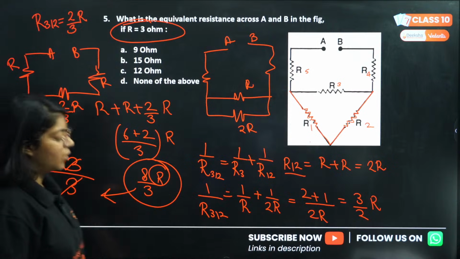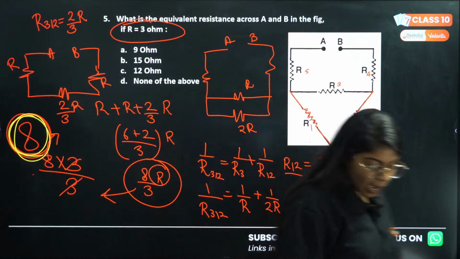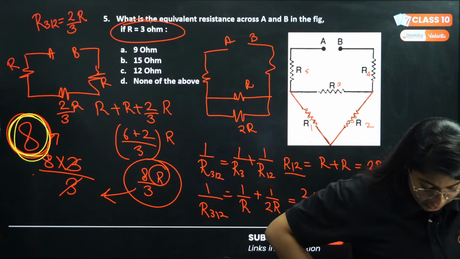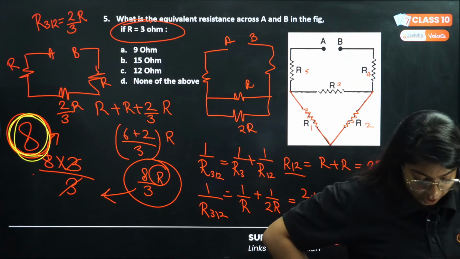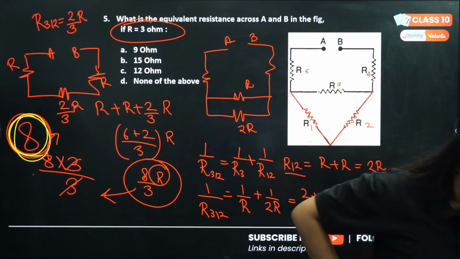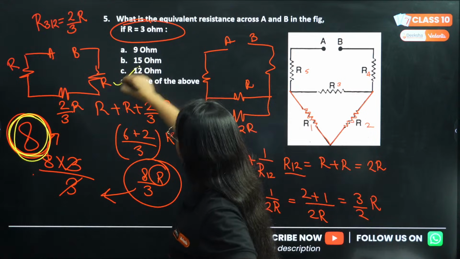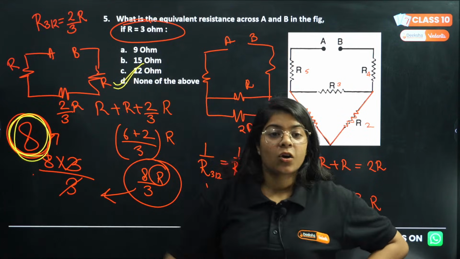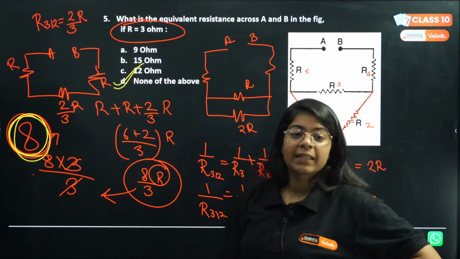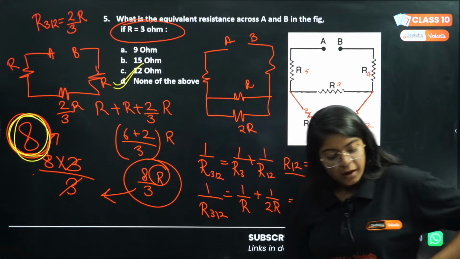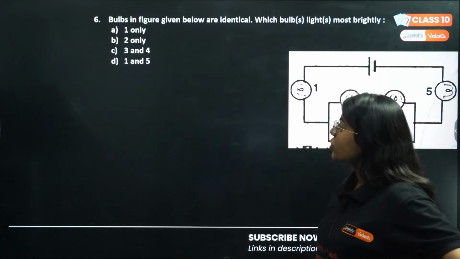And we don't have any option as 8 ohm. So the answer will be, how are you guys answering B? Legend did say none of the above. Death Gamer said A. Okay, so the answer, Legend, is actually correct. Legend is actually a legend. His answer or her answer was correct. That will be none of the above. Correct? Okay, moving on to the next question.